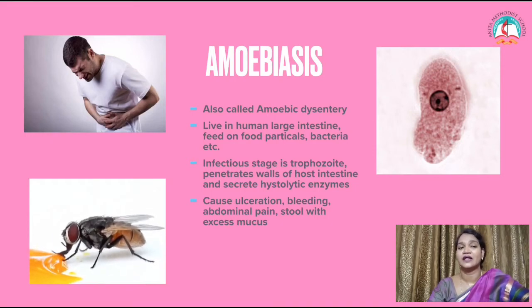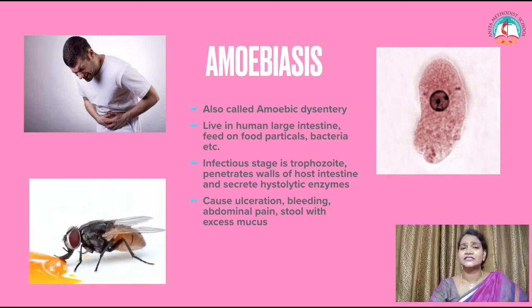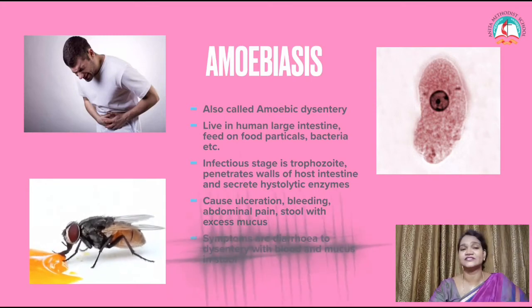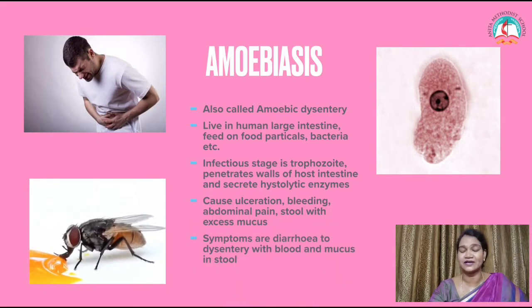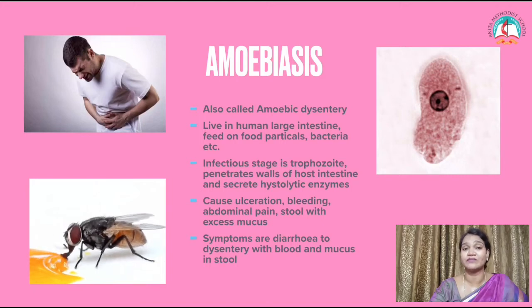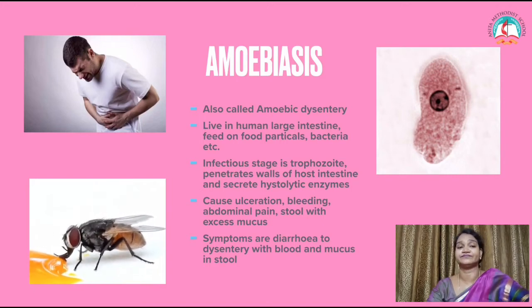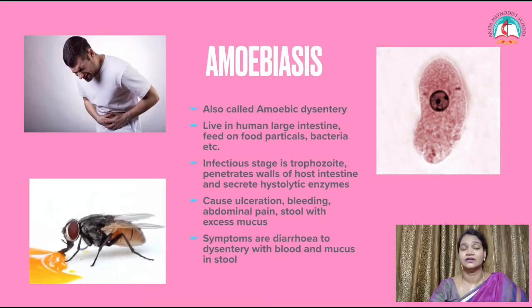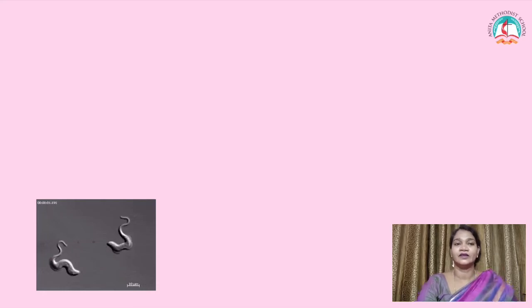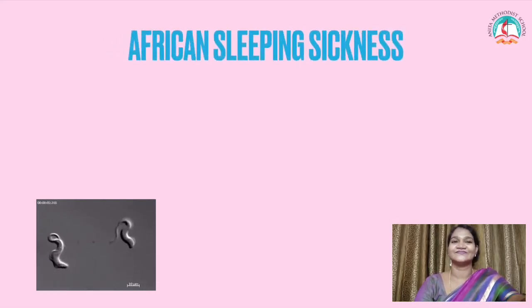mucus. These are the symptoms of amoebiasis. The symptoms range from diarrhea to dysentery with blood and mucus in the stool. As you know, it is spread by the insect called the housefly. Sometimes they pass motion with blood and mucus. What's the vector here? The vector is the housefly. Let's move to the next topic.